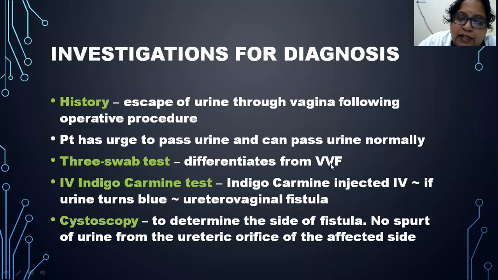Next, if it is confirmed that it is a ureteric injury and not a vesicovaginal fistula, then to further confirm the diagnosis, we do an intravenous indigo carmine test, where indigo carmine dye is injected intravenously, and if the urine turns blue, then it is a confirmatory diagnosis for ureterovaginal fistula. The other test which you can do is cystoscopy, to determine where the fistula is, on which side it is located, the right side or the left side, and if there is no spurt of urine from the ureteric orifice on the affected side.